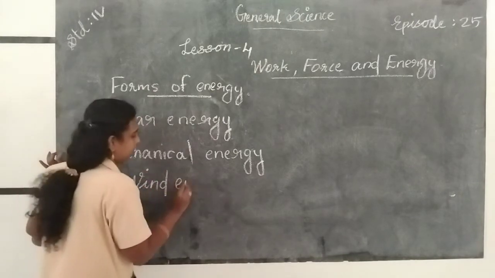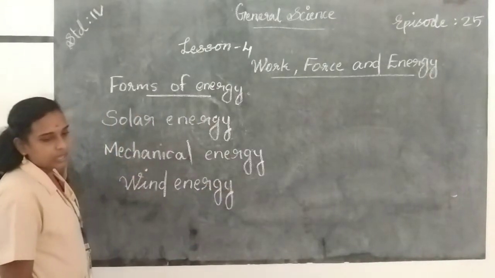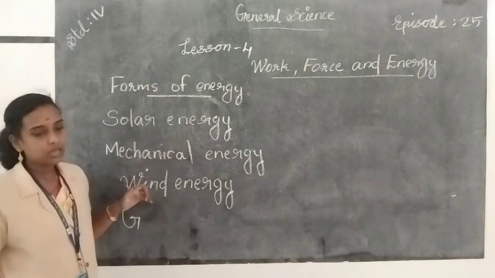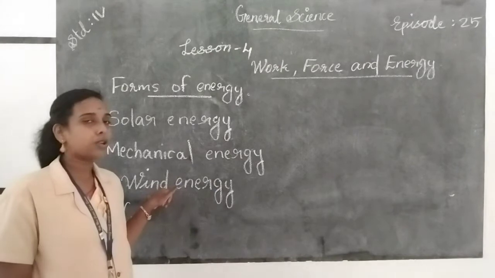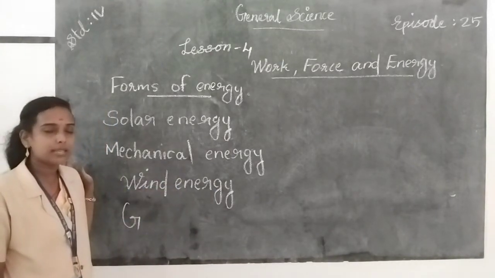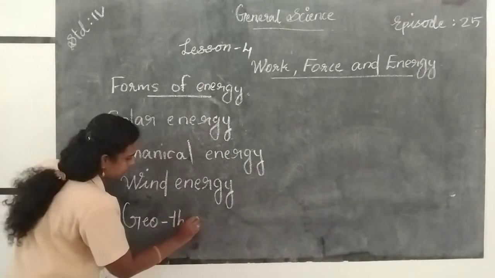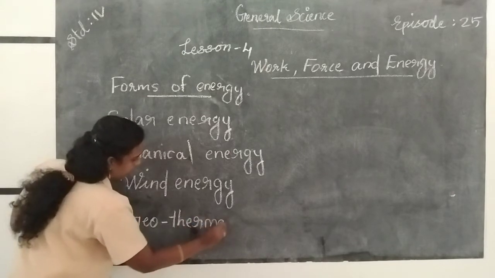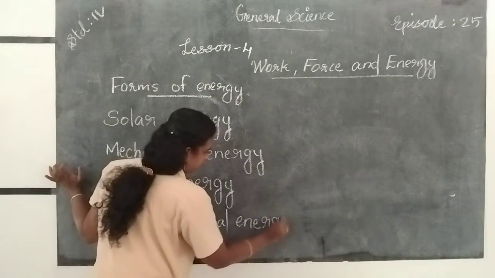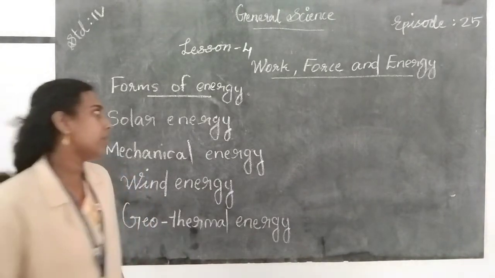Wind energy. We use wind energy to run windmills and it helps us to produce electricity. Then geothermal energy means the energy obtained from the interior of the earth is called geothermal energy. Geothermal energy. Then the next one is atomic energy.